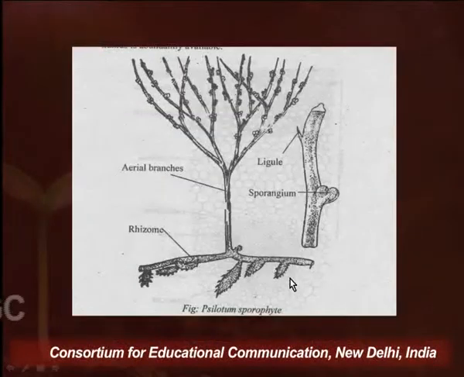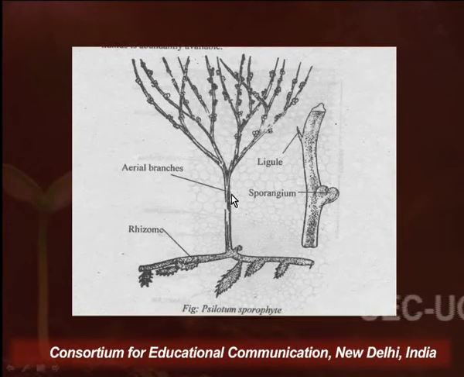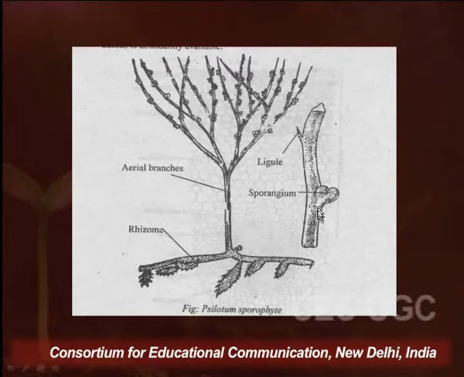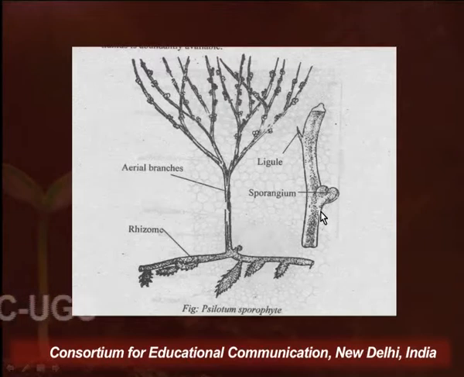Diagrammatically, we can see a Xylotum which has a prostrate or subterranean rhizome. From this rhizome grows a tuft of rhizoids. From the nodal positions of the rhizome, aerial branches arise which are dichotomously branched, and on these aerial branches small pointed leaf-like structures are found.